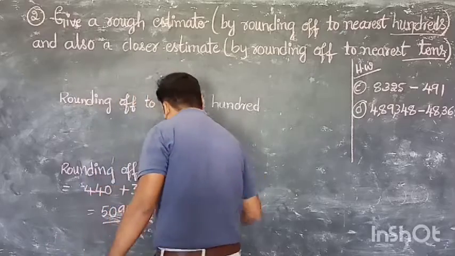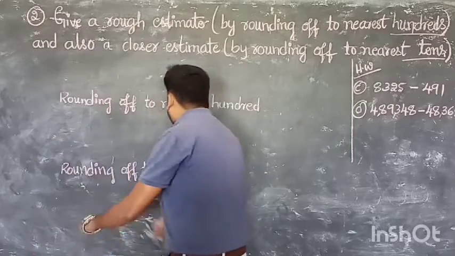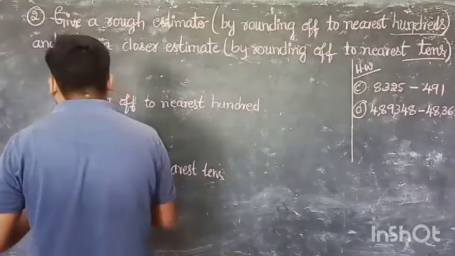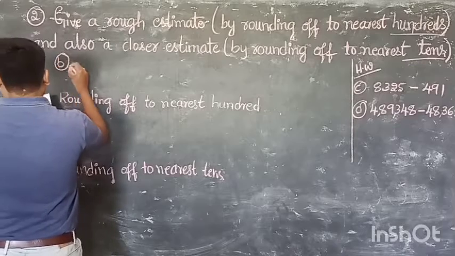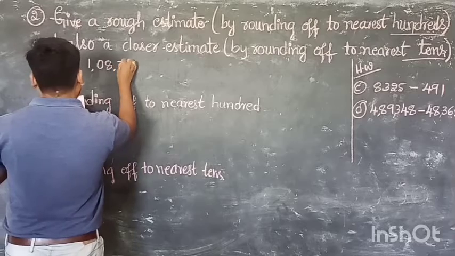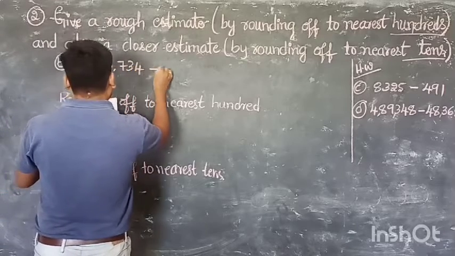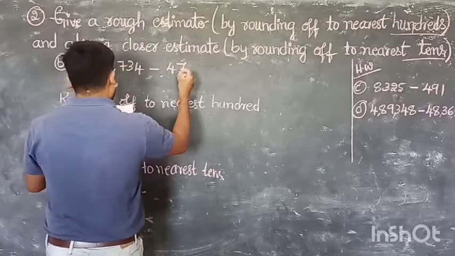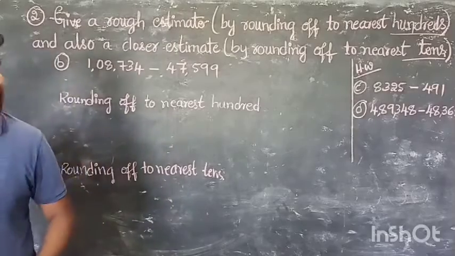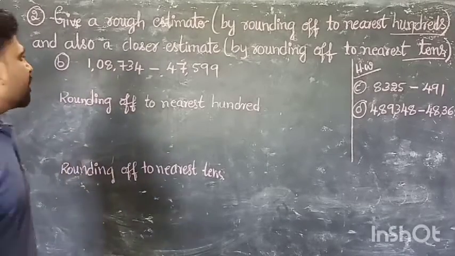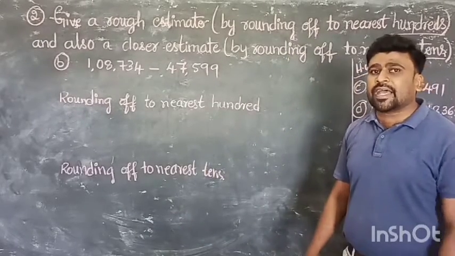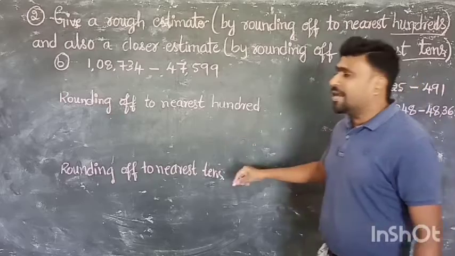Second one. Again we have to round off for 100 place and also we have to round off for 10 place. That means the second one is B, that is 1,08,734 minus 47,599. Clear? 1,08,734 minus 47,599. Here we are going to round off for 100 place.